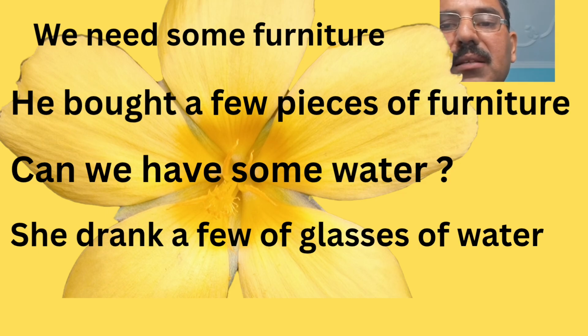Now I think, student, you can get the idea that two different sentences have different keywords. We need furniture. She bought pieces of furniture. So I think in one sentence we are going to use some, and in the other one we are going to use a few. Okay, student.